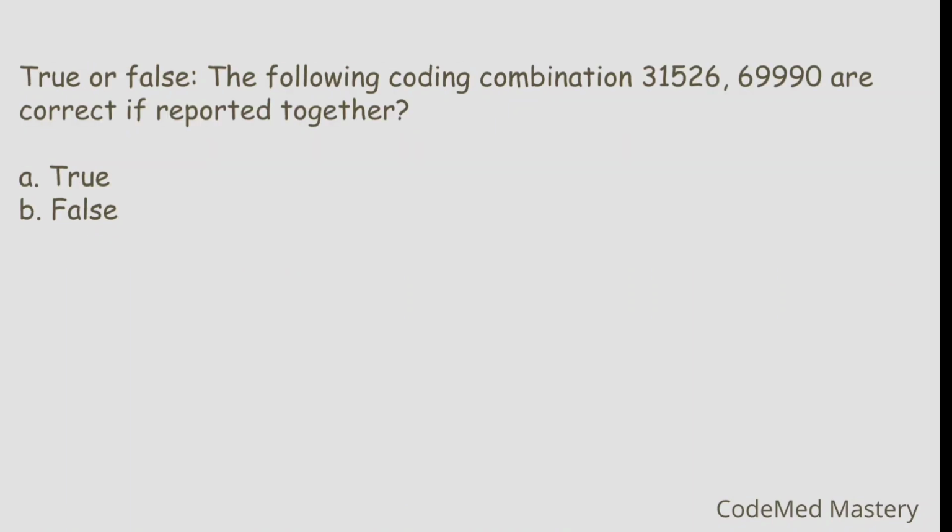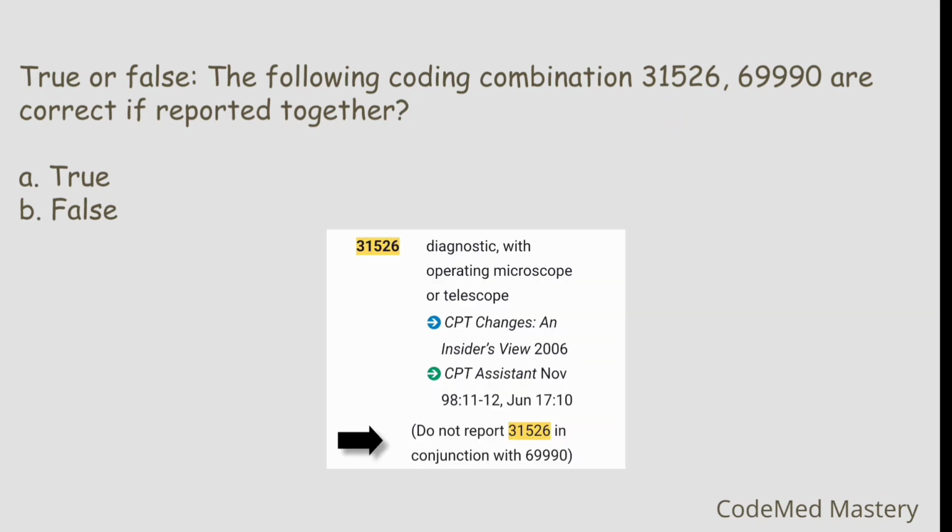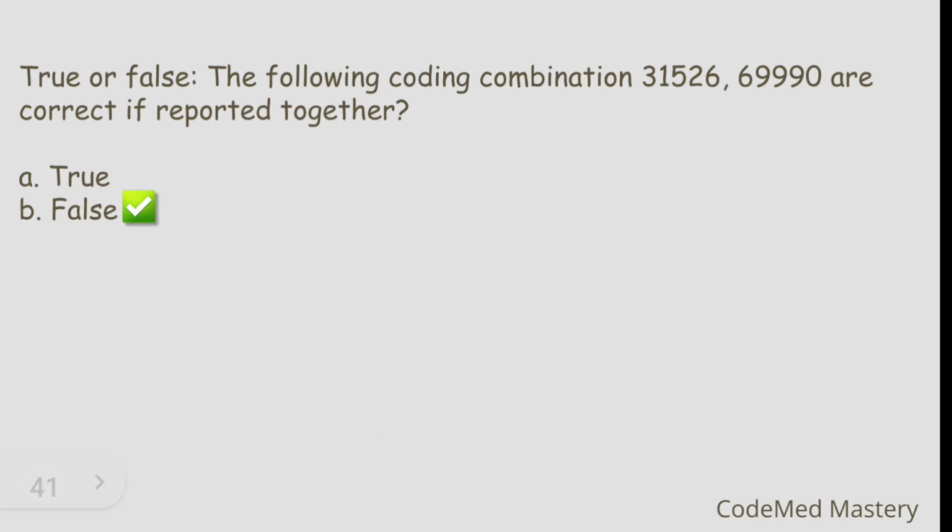True or false? The following coding combination 31526 and 69990 are correct if reported together. Option A true, option B false. So in your CPT book, check the code 31526. Under that you can find do not report 31526 with 69990. So you got your answer. We cannot code 31526 with 69990. So the answer will be false. Next question.